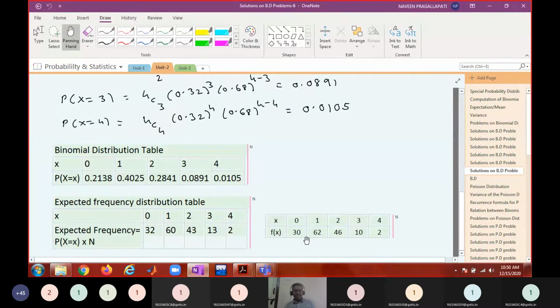These are the observed frequencies, and these are the expected frequencies, and hence this is called a binomial distribution. This is the binomial distribution, and this is the corresponding frequency distribution table. So that is the fitting of the binomial distribution.